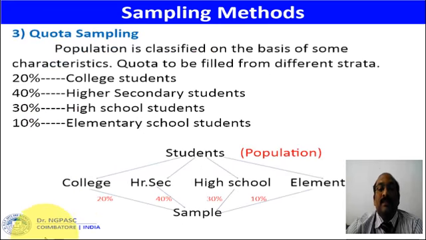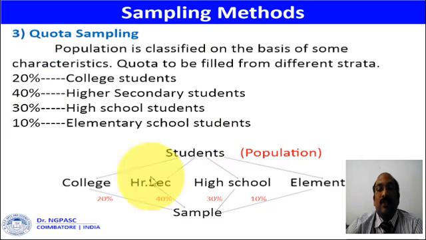The next one is quota sampling. Here also, the entire population is divided on the basis of some characteristics. The researcher will select the samples from each and every group based upon a fixed quota. In our example, the students are classified into four groups: college, higher secondary students, high school students and elementary school students.